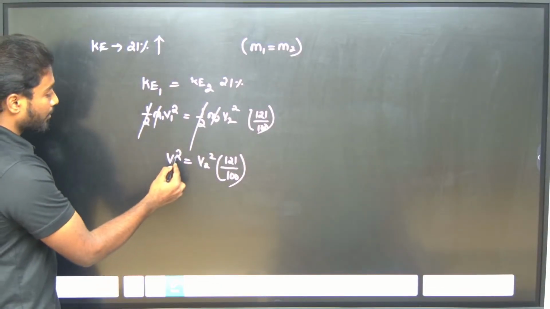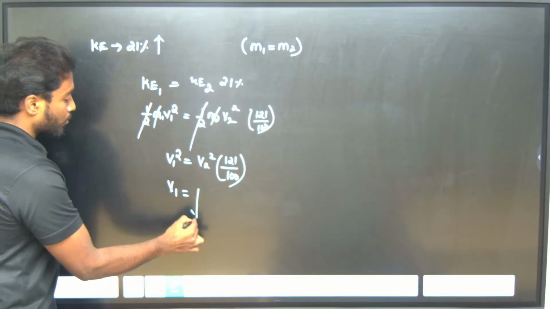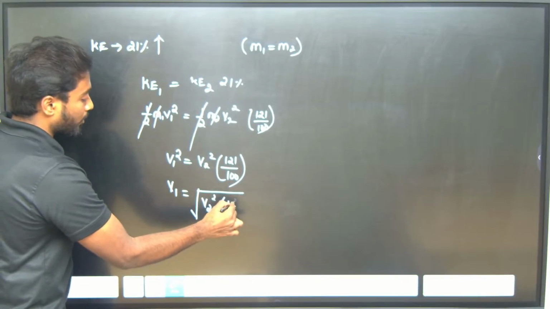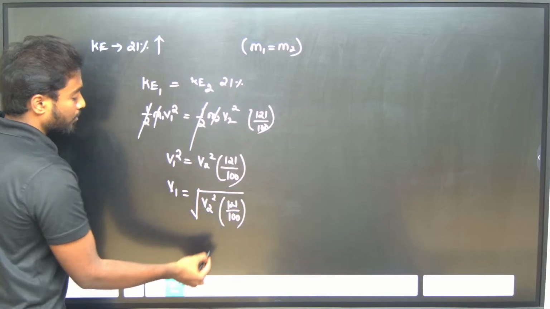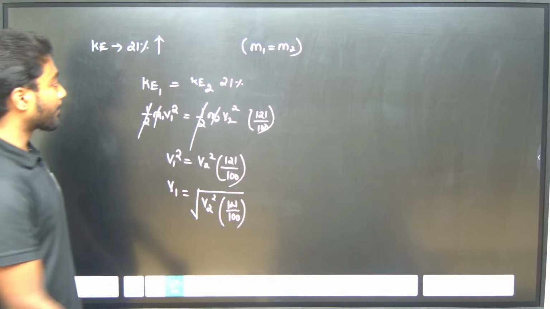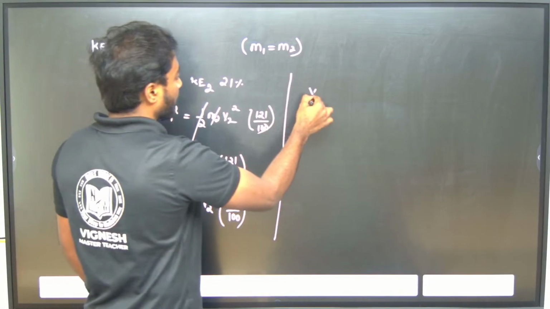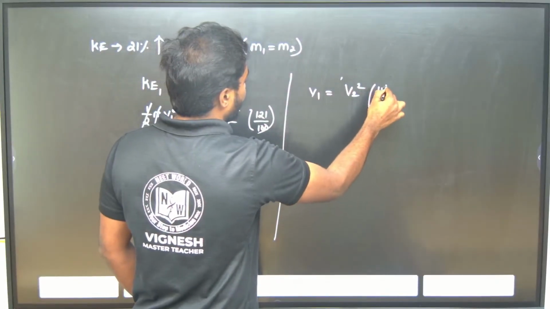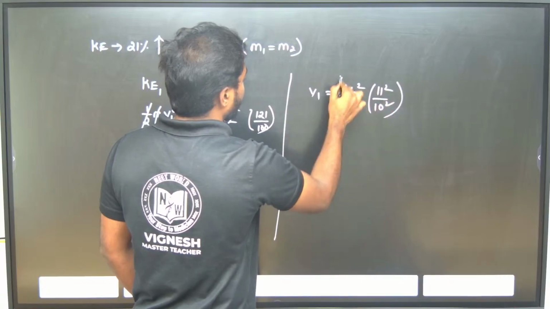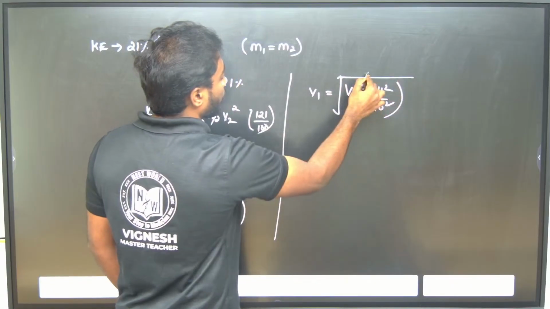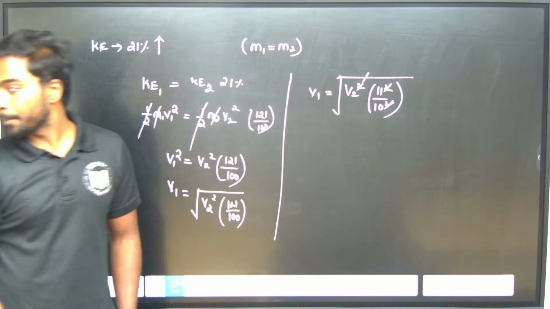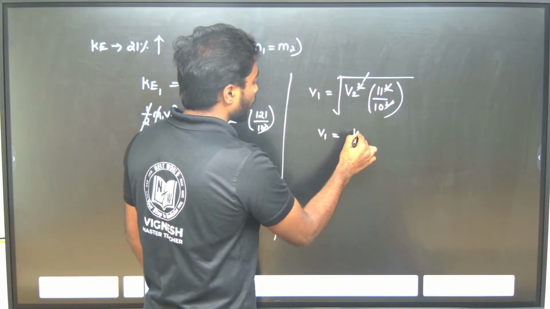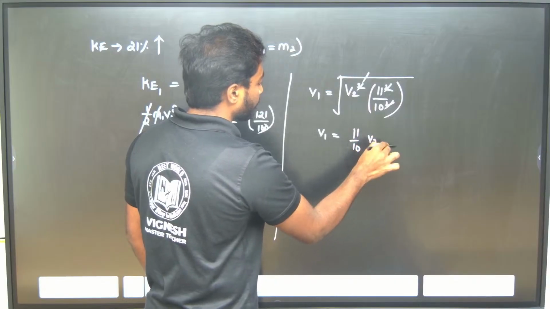So V1 will be equal to under root of V2 square into 121 by 100. I can rewrite 121 by 100 as 11 square by 10 square, under root. So the root and the square get cancelled off. So V1 will be equal to 11 by 10 V2.